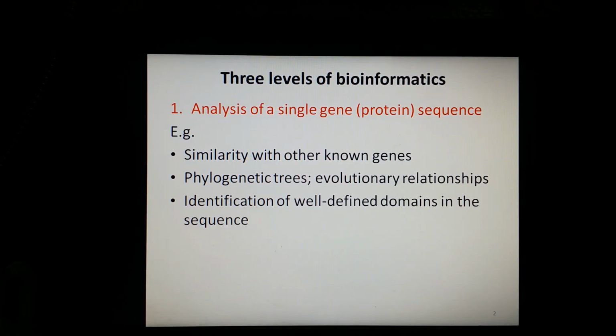Before we move to today's topic, let's take a brief overview of what we discussed in our previous lecture, lecture number 28. We discussed the biological database.